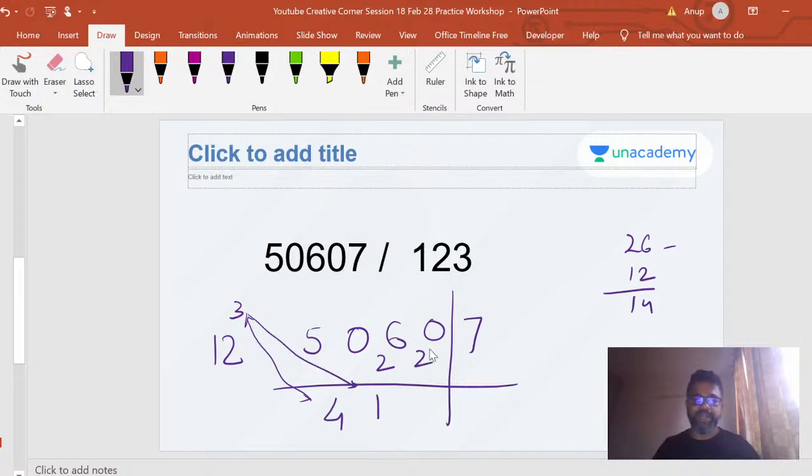Now 20, I divide 20 by 12. No, before you divide 20, take out this 3, so it's 17 divided by 12. It will go 1 time with a remainder of 5. The last step is 57 minus 3 into 1, which is 54. So your answer is 411, remainder 54.